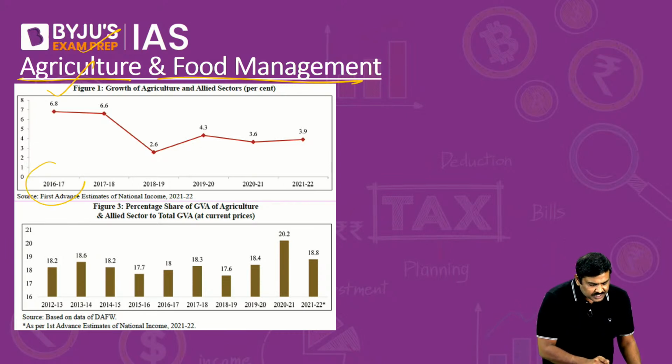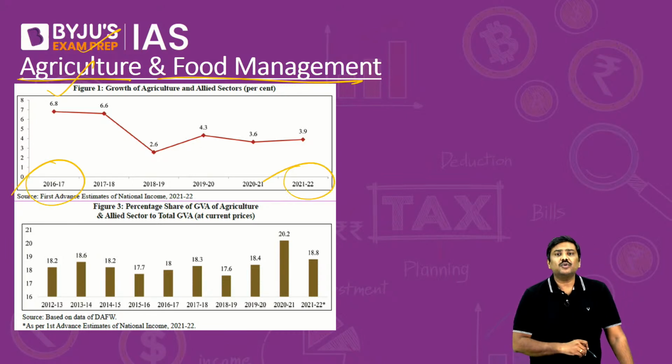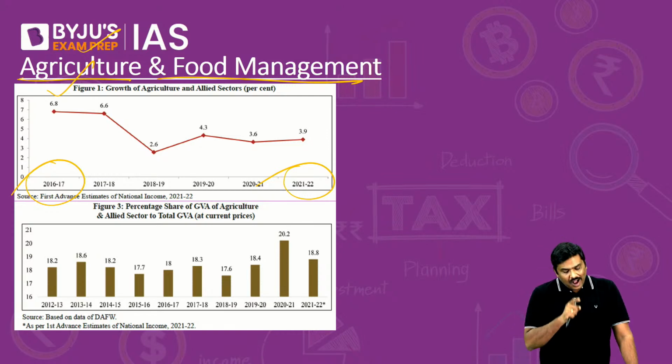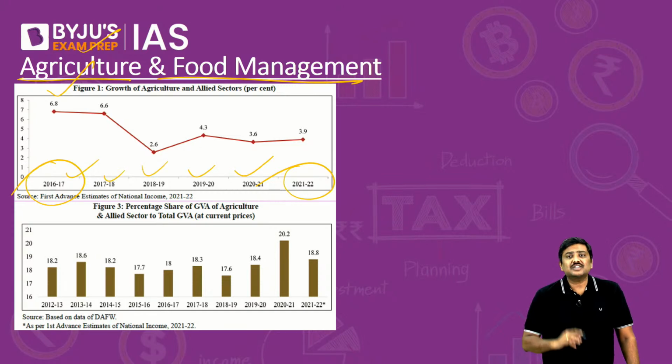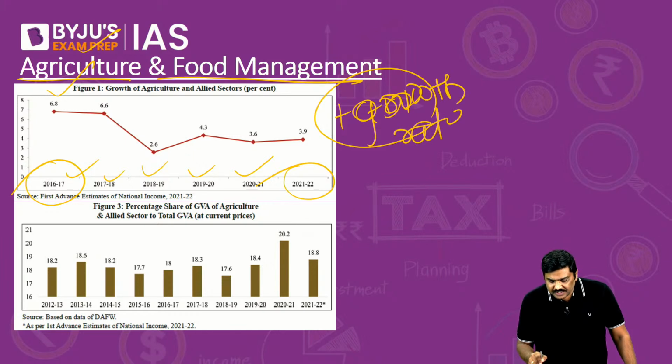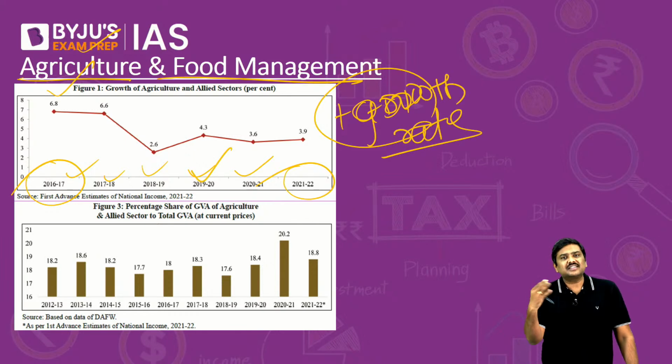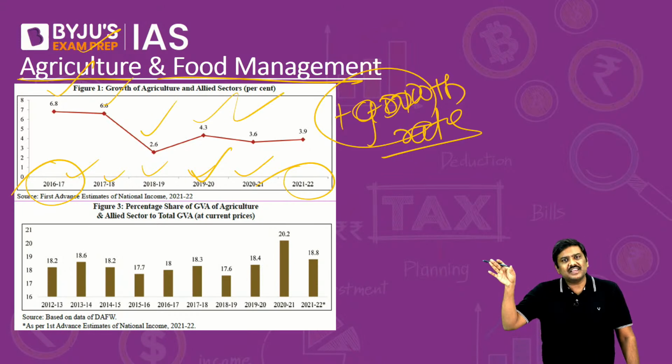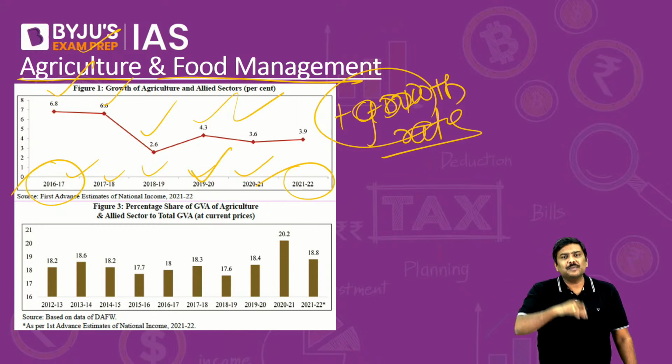That is essentially from 16 and 17 till 21 and 22. If you see that, the first very important point that you need to remember is, the agriculture sector every year has experienced a positive growth rate. Because in the year 20, 21, etc., we have seen various industries, various components of the service sector experience a contraction, a negative growth rate. But in all these years, the agriculture sector's annual growth rate has always been positive.